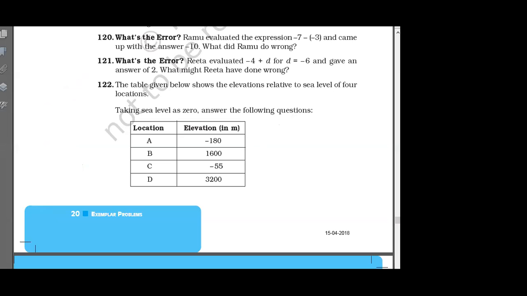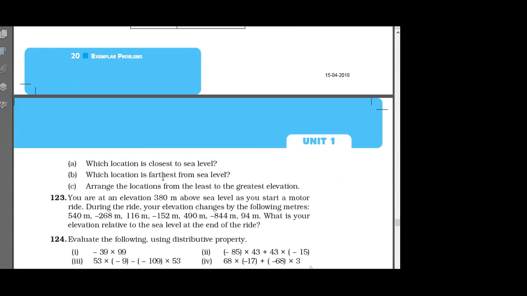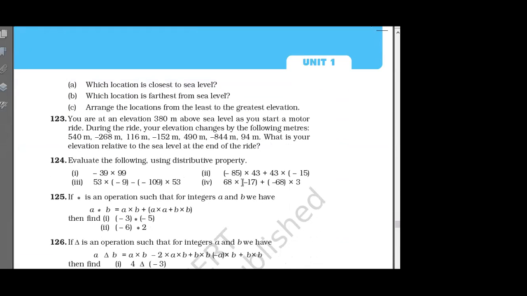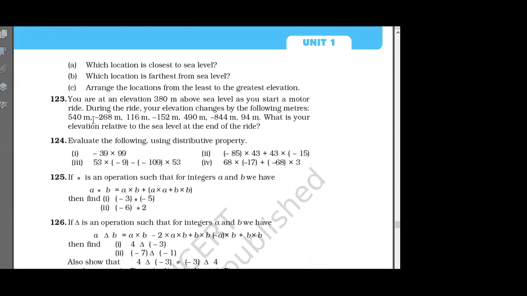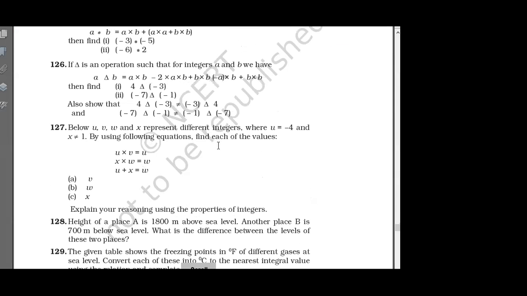Let us see the answers. Which location is closest? C. Which is farthest? D. Arrange from least to greatest: minus 180, minus 55. Yes, correct. Location C, A, B, D. So the next is 127.